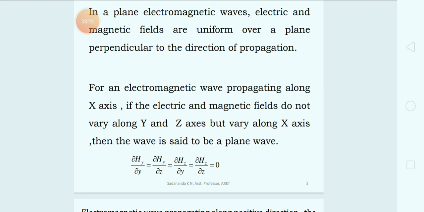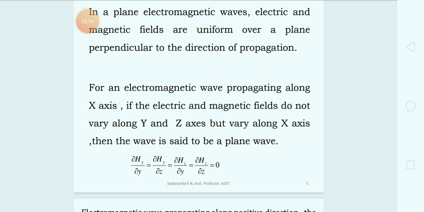So the meaning is the y component as well as the z component is 0. That means there is no existence of the component along y and z direction. That's the meaning of that particular equation.